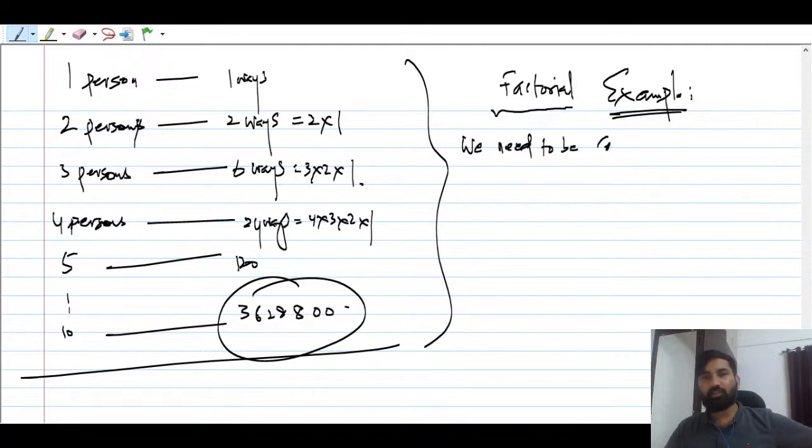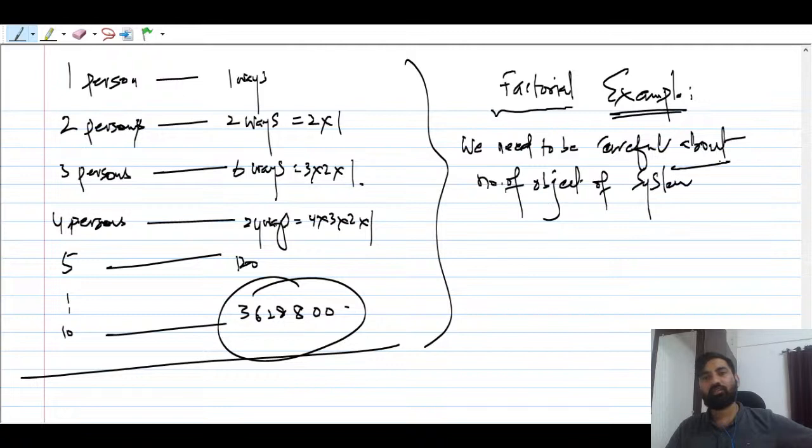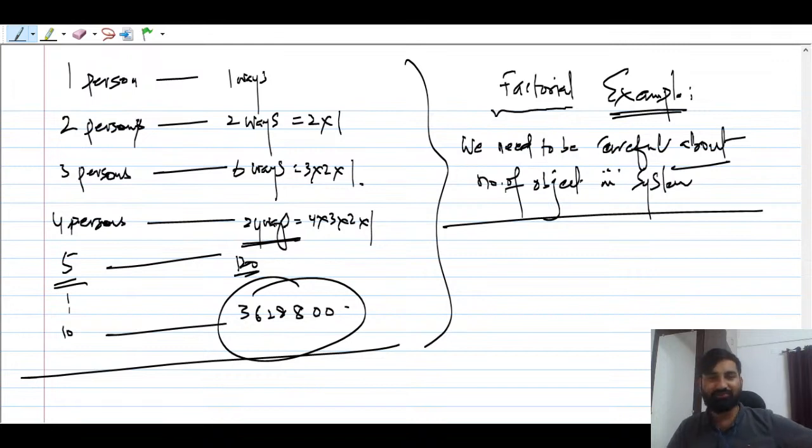If there are 4 objects, so these many possibilities. 5, 120, 10, gone, right? How many objects are there? The difficulty level keeps on increasing, right? So you have to understand this. This is very important to keep in mind.